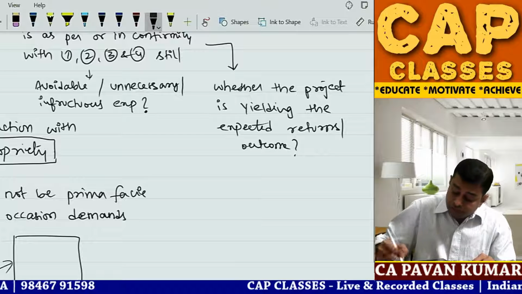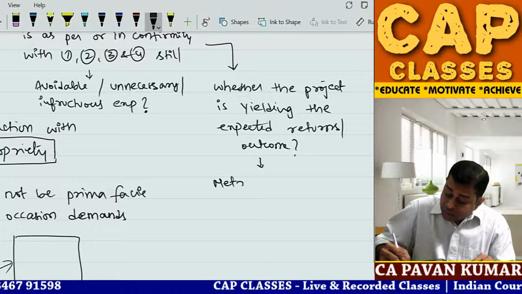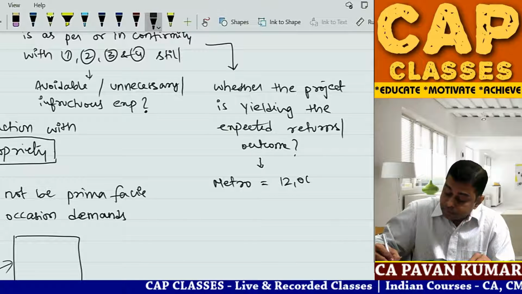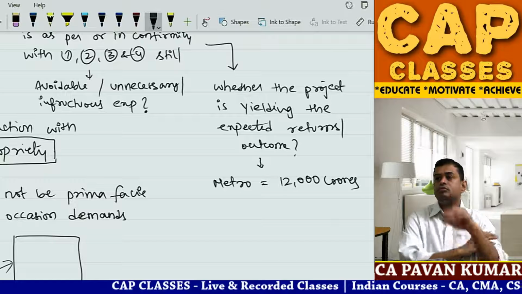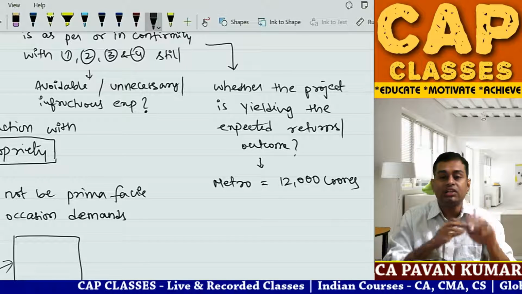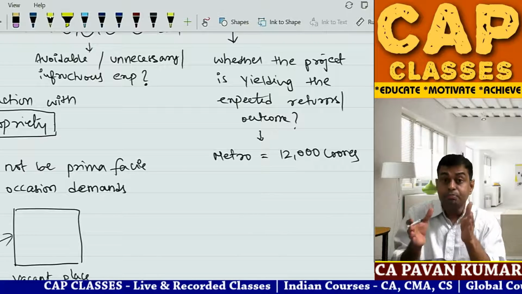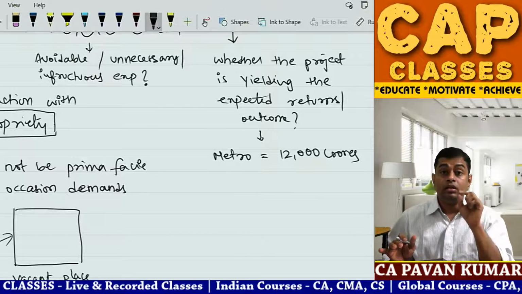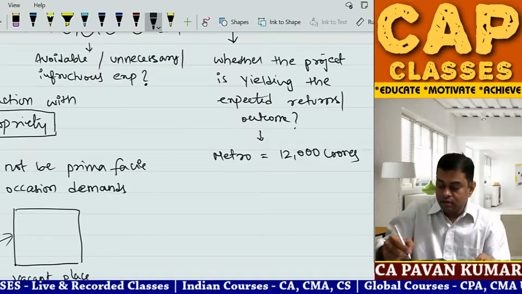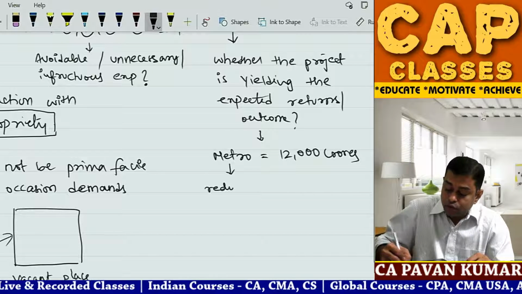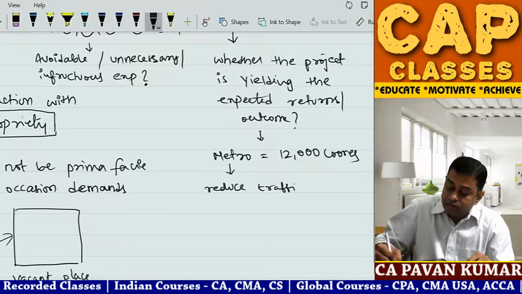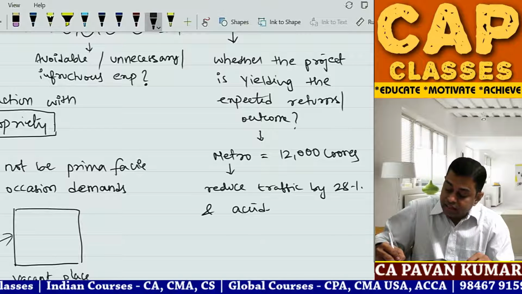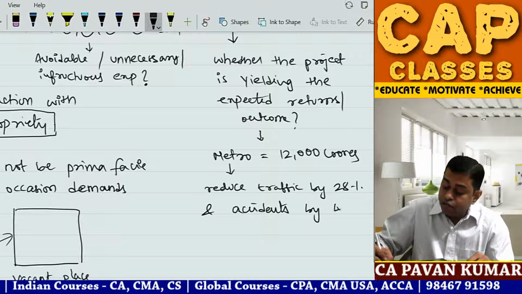For example, when you are constructing metro in Mumbai, one metro is sanctioned with 12,000 crores. When you are giving this project report for sanctioning by government, the authority said, sir, this metro will reduce traffic by 28% and accidents by 45%.